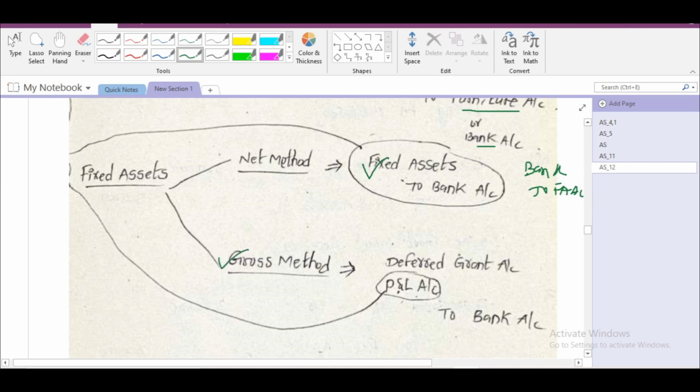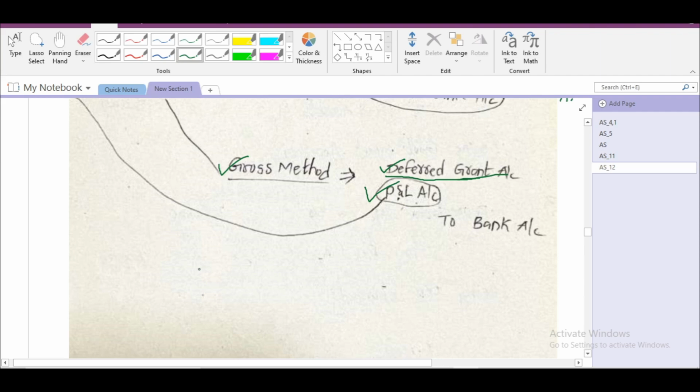In gross method, we have passed bank account debit to deferred grant account at the time of receipt of grant. At the time of refund, we have to pass deferred grant account debit to bank account. How much we have to transfer to P&L account every year?